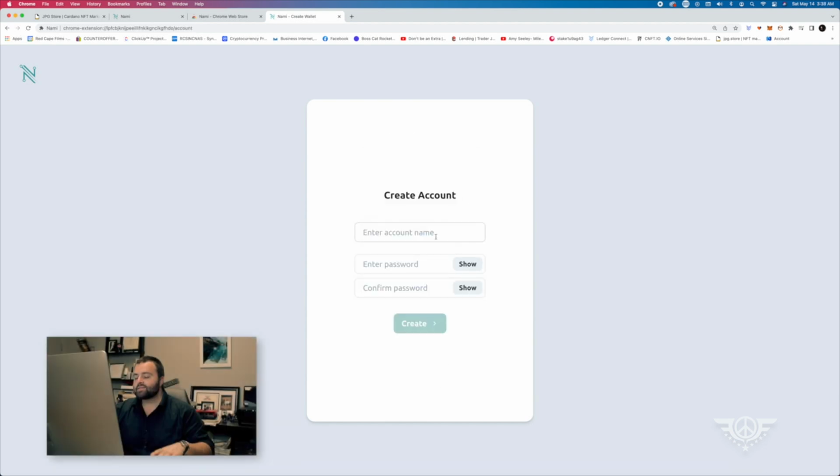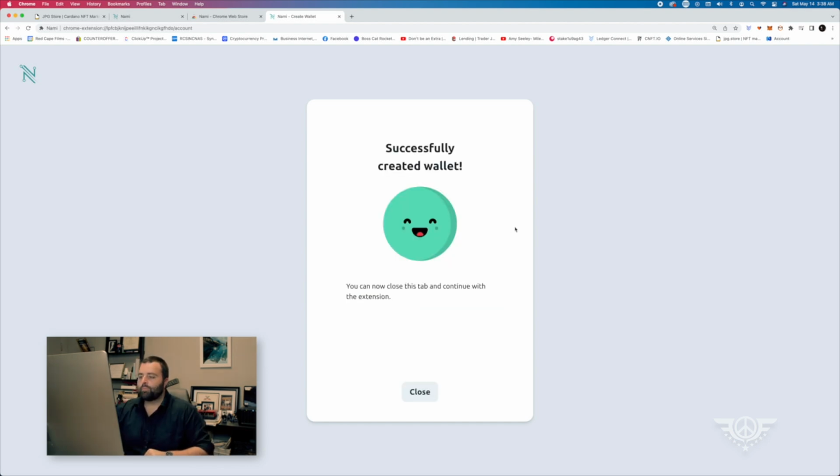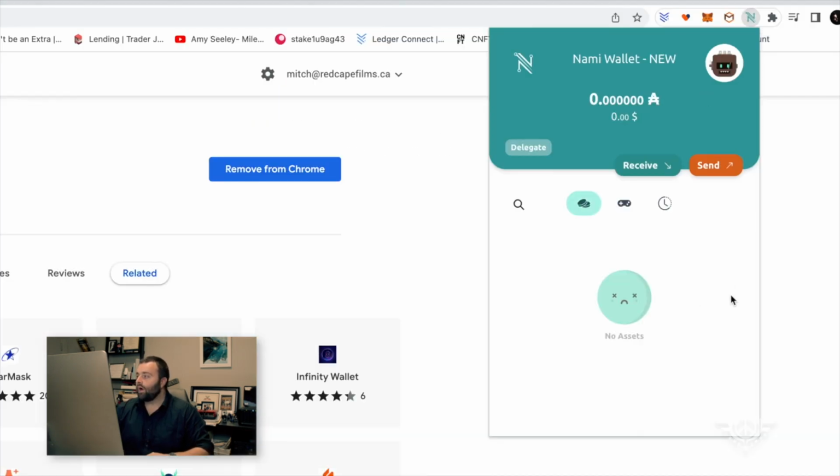So now we're going to hit next, and then we're going to create our account. So we're going to create our account name. So here I'll write Nami wallet new. That's for me to identify the wallet. Then we're going to put in a password. So now we put in a password and we have successfully created our wallet. Perfect. So now if we go to our Chrome extension, we click on Nami, boom, we have a wallet. So now we can move on to the next step.